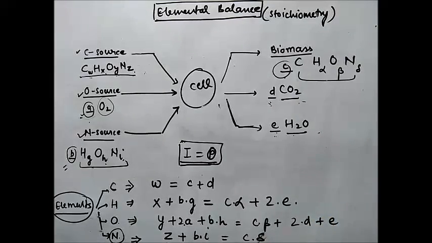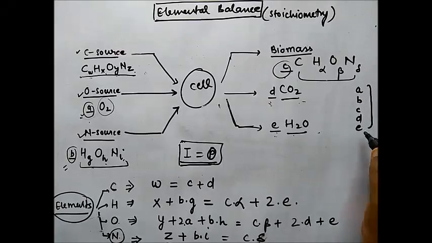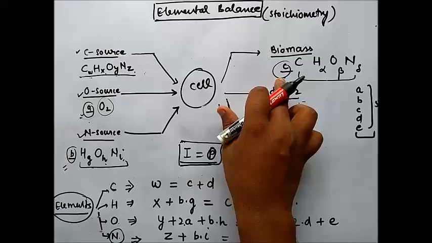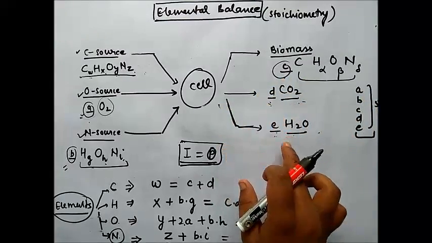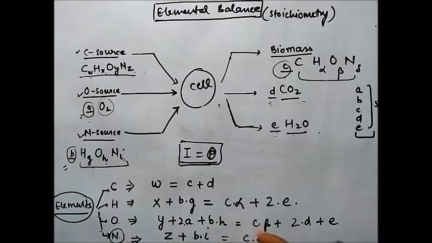This is the elemental balance equation for carbon, hydrogen, oxygen and nitrogen. You can see there are 5 unknowns, that is a, b, c, d, e. c is the moles of biomass formed, d is the CO2, e is H2O, a is O2 and b is the moles of nitrogen source.